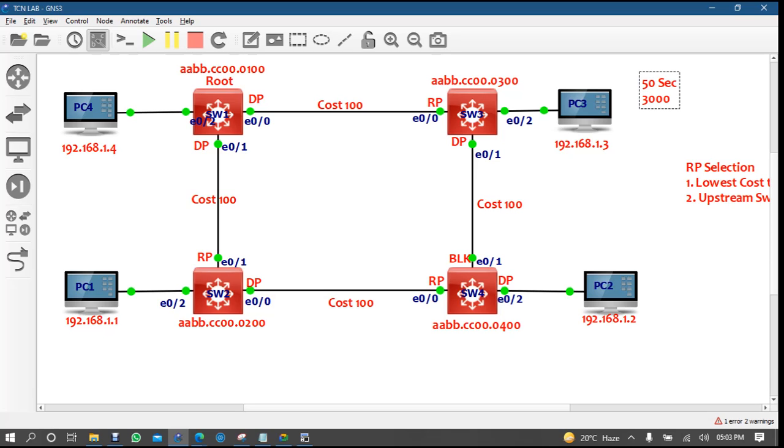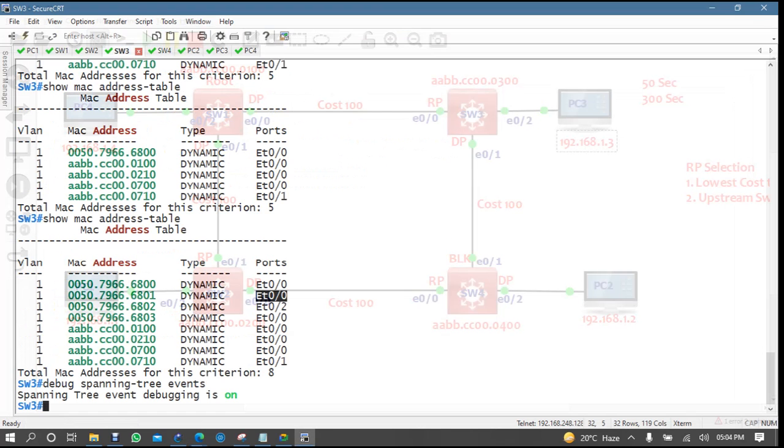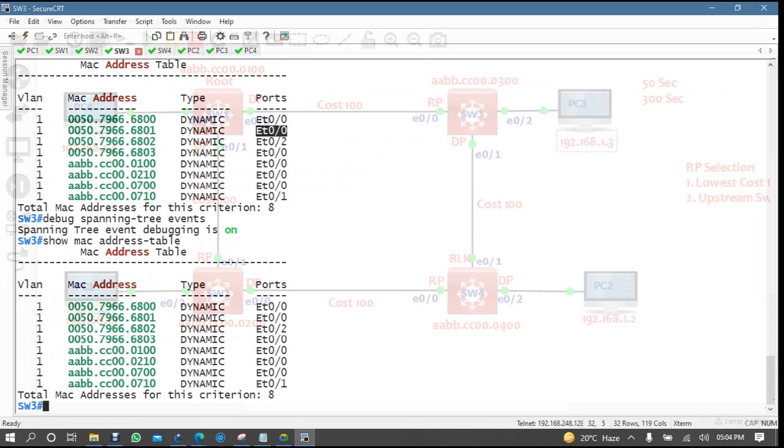But your MAC address table, your aging time is for how many seconds? 300 seconds. But when the data comes to switch 3, switch 3 knows about PC2. Now come here, switch 3 knows about PC2. See here, via which link?